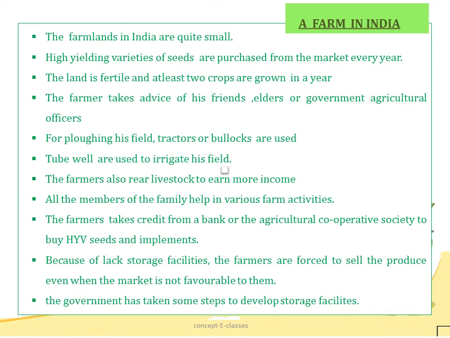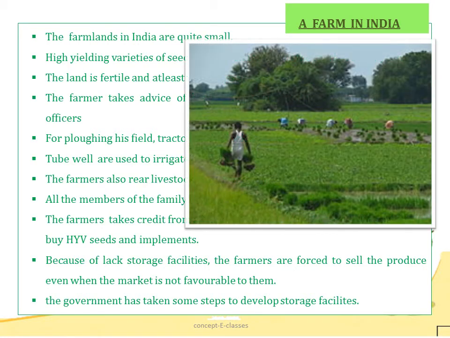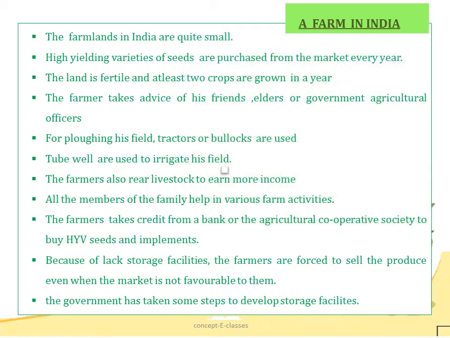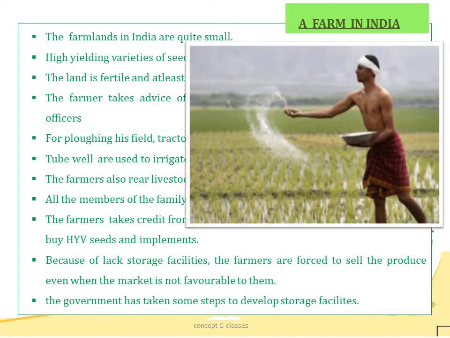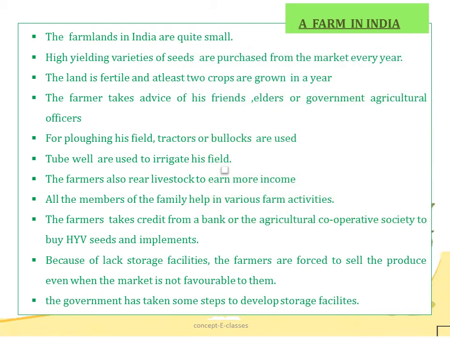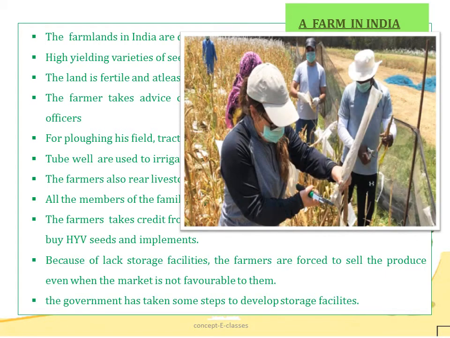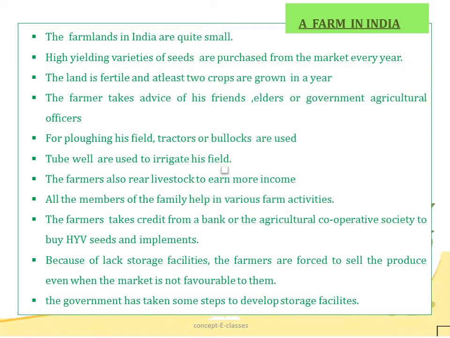So first let's consider a farm in India. The farmlands in India are quite small. That is, the typical size of an agriculture field in India would be about 1.5 hectares. Now the farmers purchase high yielding variety of seeds from the market every alternate year. Now the land is fertile and at least 2 crops are grown in a year. The farmer then takes advice of his friends, elders or government agriculture officers regarding farming practices. And for ploughing his field, tractors or the traditional method with bullocks are used.